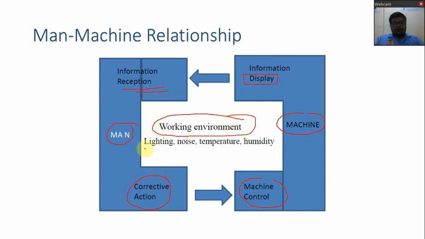Working environment like lighting, then the noise, then temperature and humidity. So these are the four things which play a very important role in the working environment. So if these four things are not proper, then it might affect the efficiency of the worker. So these things should be considered while designing the machine.